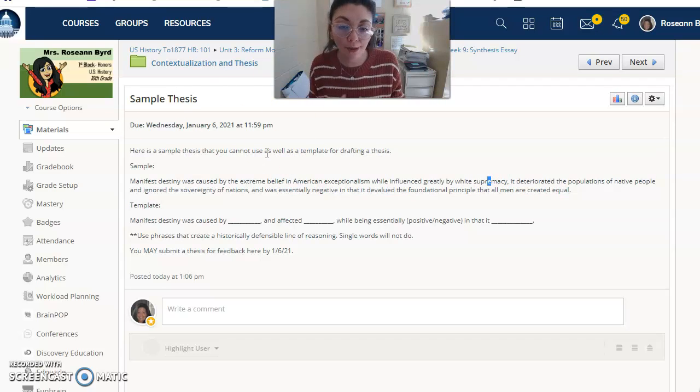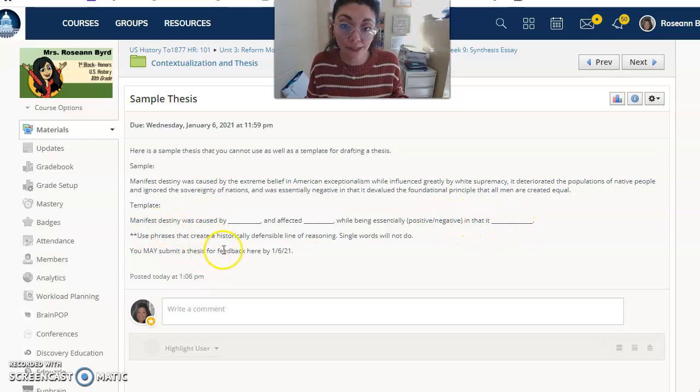Now, you can't use that. Your thesis statement must be yours. It should be original to you and your thoughts and your ideas. Here we go: Manifest Destiny was caused by blank. You want to fill in this blank here if you're going to use the template, and affected blank while being essentially, choose one or the other, positive or negative, in that it blank.